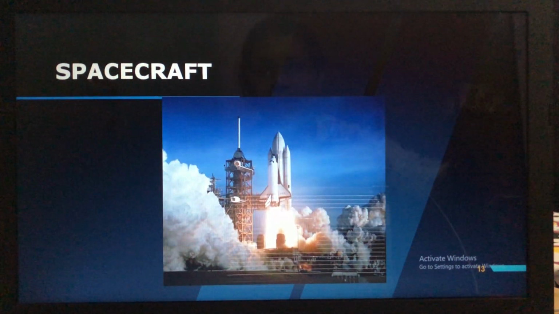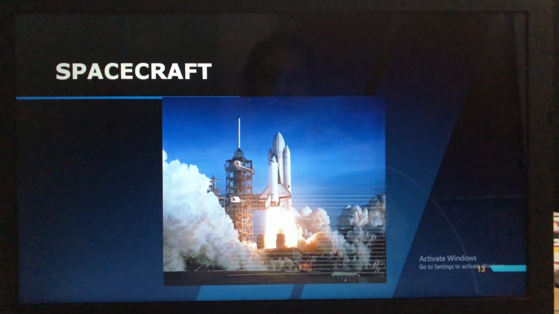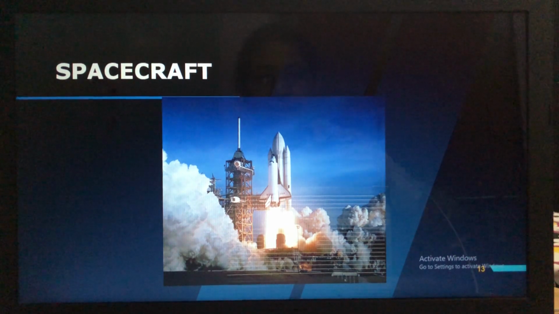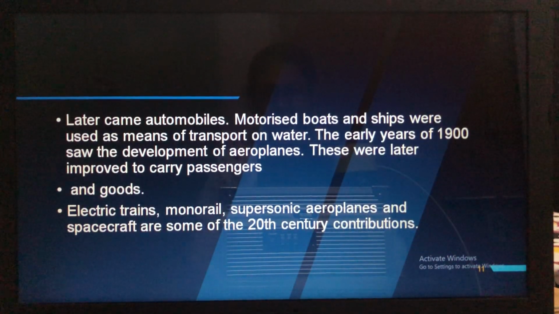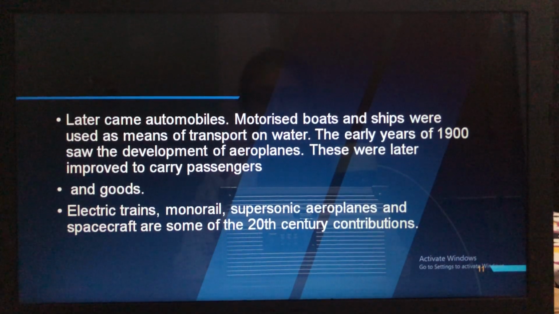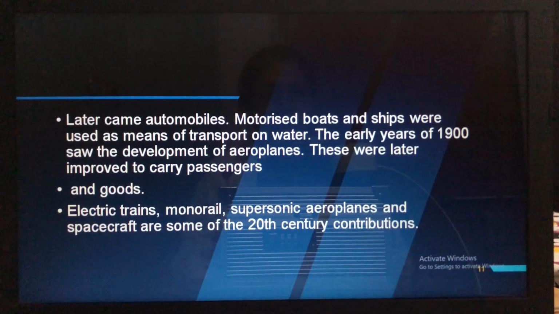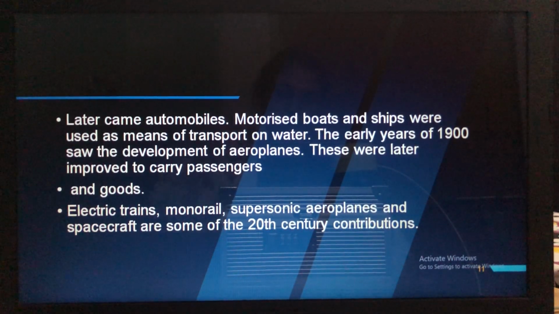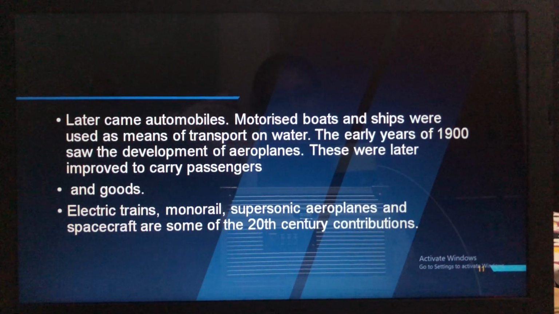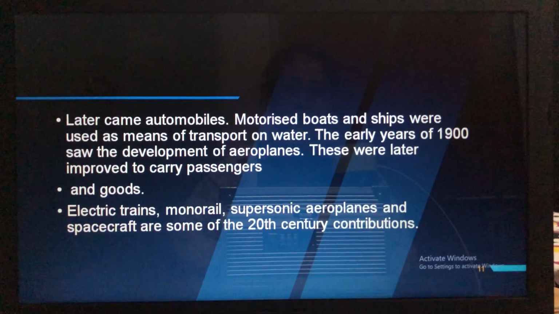Then next you have the spacecraft, like this. So like this people were moving from one place to another. So electric trains, monorail, supersonic aeroplanes and spacecraft are some of the inventions of the 20th century contributions. So these all came into existence when? In the 20th century. That is the electric trains.